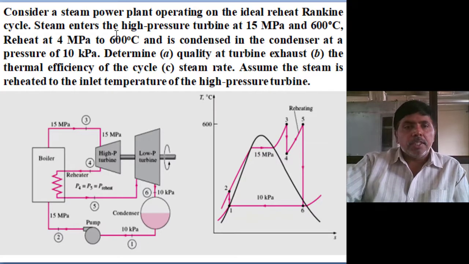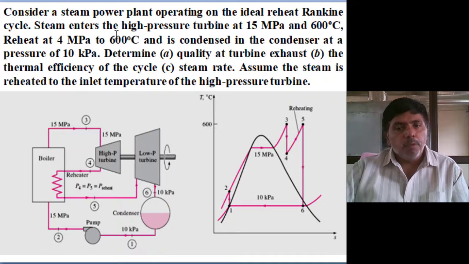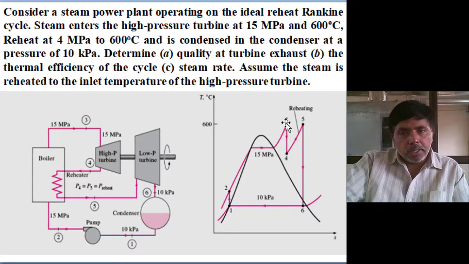The simplest method is to open the Mollier diagram. First, mark the point 15 megapascal, that is 150 bar, and 600 degrees centigrade. Mark 150 bar and 600 degrees centigrade on the Mollier diagram and determine the enthalpy, because this is a TS diagram, while in the Mollier diagram we have enthalpy and entropy. Determine the enthalpy, and we are expanding the steam up to 4 megapascal.